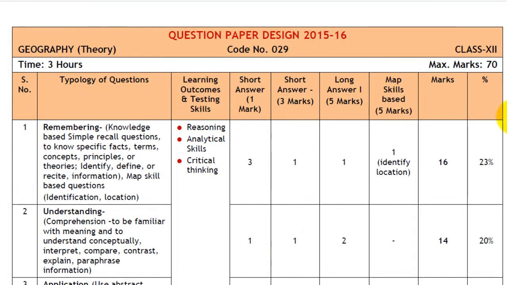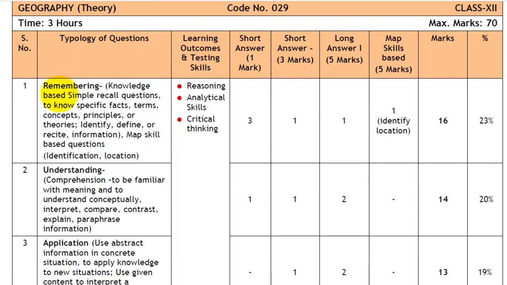This is the design of the question paper. The theory paper, which will carry 70 marks, will be for 3 hours duration. Questions based on remembering, there will be 3 short answer questions of 1 mark each, 1 short answer question of 3 marks, then there will be 1 long answer question of 5 marks, and there will be 1 map for 5 marks, totaling to 16 marks.